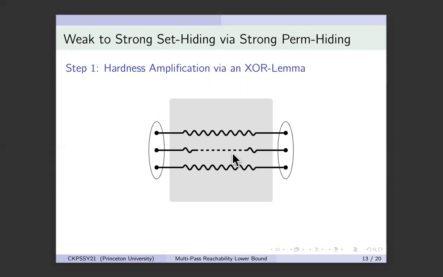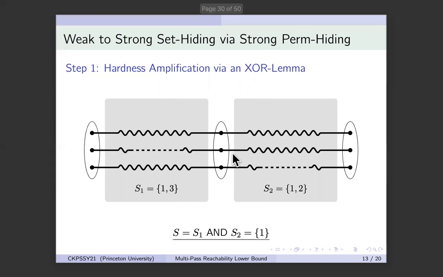Let us first do the AND. To compute the AND of two sets, I claim that all you need to do is place the two RS graphs side by side. Here is an example. You have this RS graph that encodes the set S1 equals {1, 3}. So the second path is not present. Here's another RS graph that encodes the set S2 equals {1, 2}. The third path is not present. And I claim that the composition actually encodes the set S, which is S1 AND S2, which is equal to the intersection, which is just {1}.